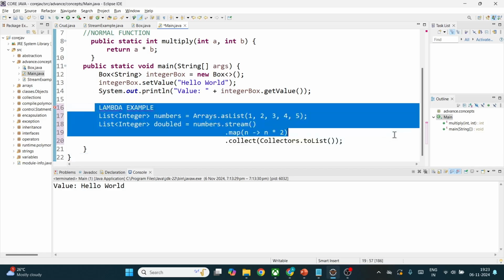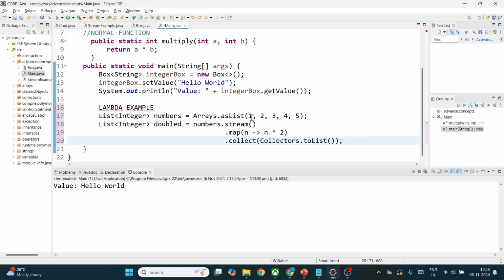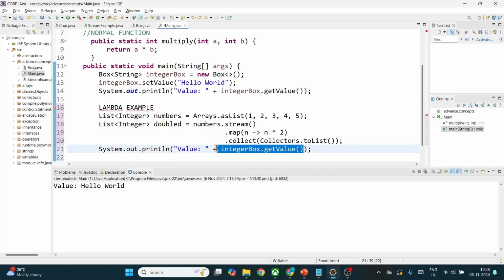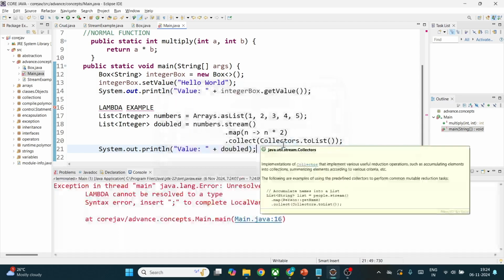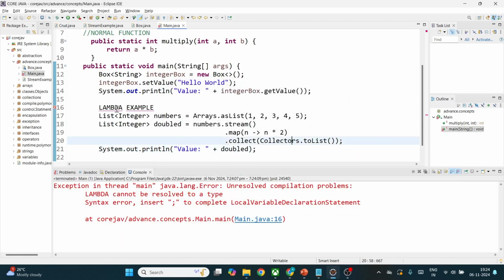If you want, you can also print this to the console, dot to list. Let me print the doubled to the console. So let me just copy this, Ctrl V. Let me print the value of the doubled. Okay, we'll run this. I think it should be commented, sorry.